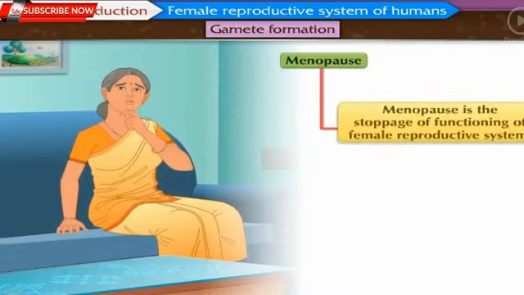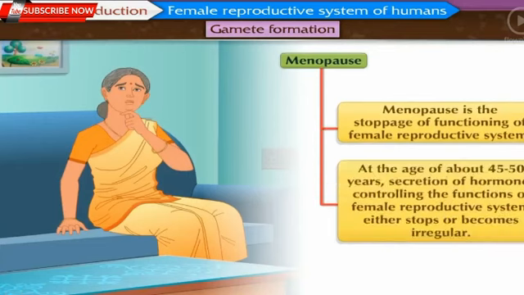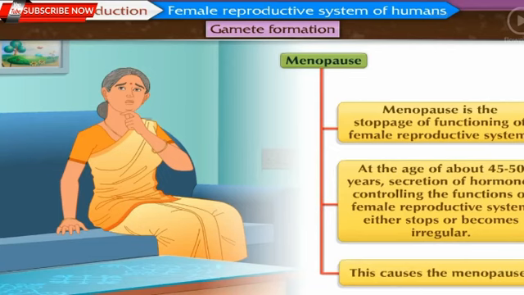Menopause is the stoppage of functioning of the female reproductive system. At the age of 45 to 50 years, secretion of hormones controlling the functions of the female reproductive system either stops or becomes irregular. This causes the menopause.